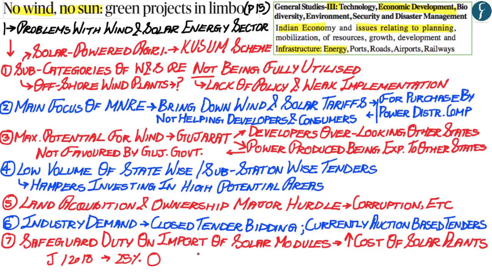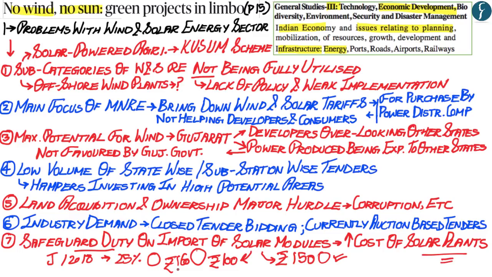Now, what was seen is that the import of solar modules from countries such as China might have been costing rupees 100. However, the domestic production of the same solar modules might have been at rupees 150. Therefore, what was currently seen is that the developers of solar plants were importing solar modules rather than buying from domestic manufacturers. However, to support the domestic manufacturers, the Government of India imposed a safeguard duty, thereby increasing the cost of import of solar modules from, let's say, China to rupees 160.